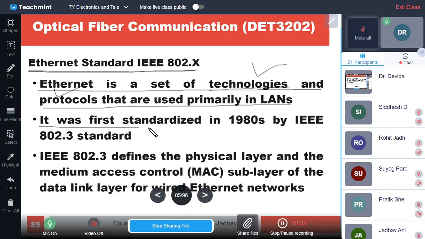It was first standardized in the 1980s by the IEEE 802.3 standard.